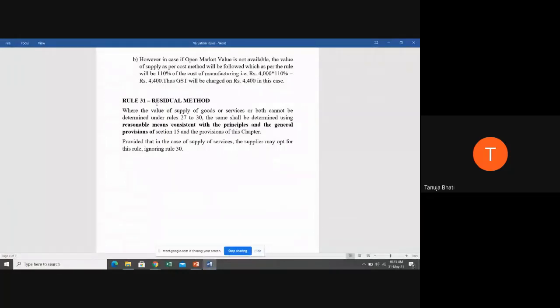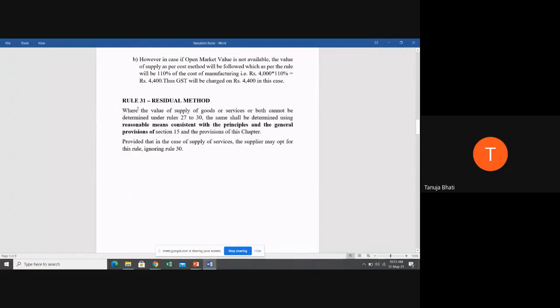So where the value of supply of goods or services or both cannot be determined under rules 27 to 30, the same shall be determined using reasonable means consistent with the principles and general provisions of section 15 and the provisions of this chapter.